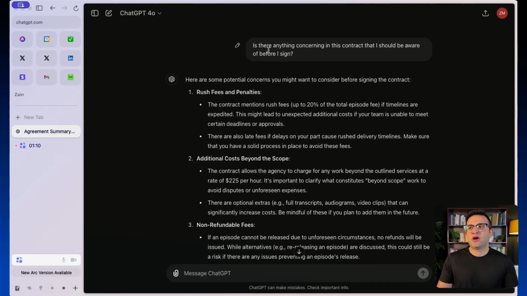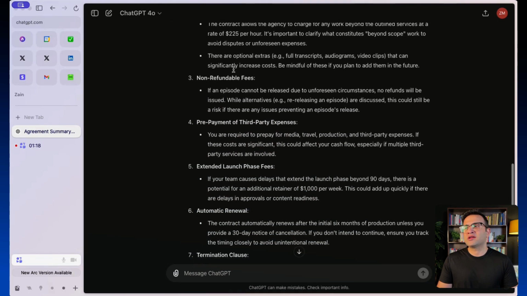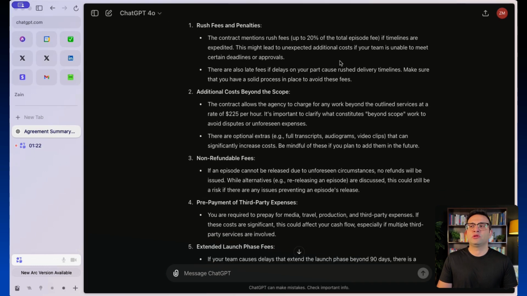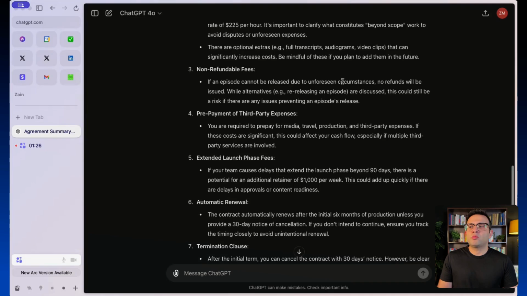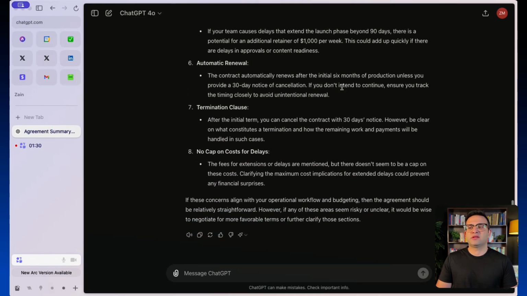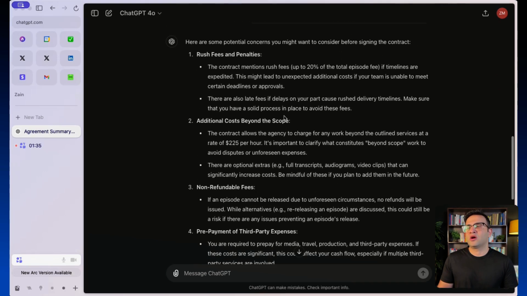Next, I gave it this prompt. Is there anything concerning in this contract that I should be aware of before I sign? So it goes through the contract and it gives me a bunch of different clauses that I should be aware of before I sign. Now, I might decide to take this to a lawyer and get a second opinion. I might decide to go back and negotiate, or maybe I would like to be aware of what these stipulations are before I sign the contract. Either way, it gives me a bunch of different clauses that I should know about.